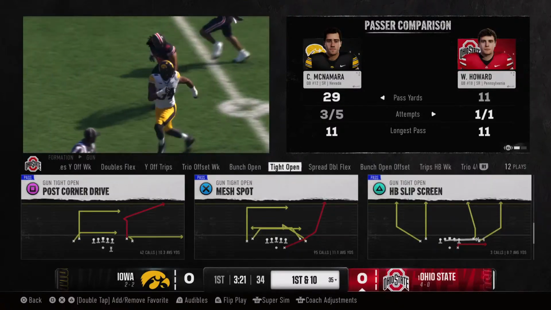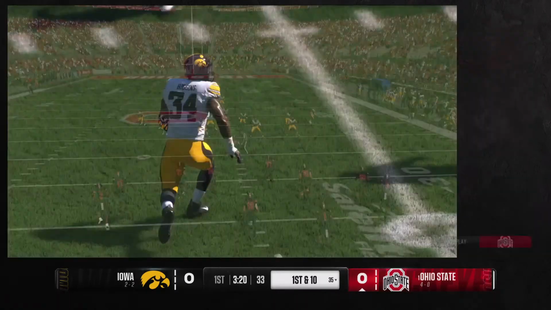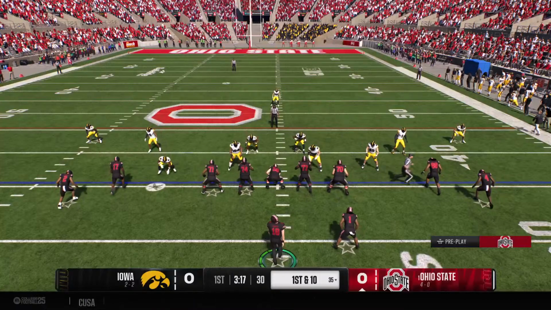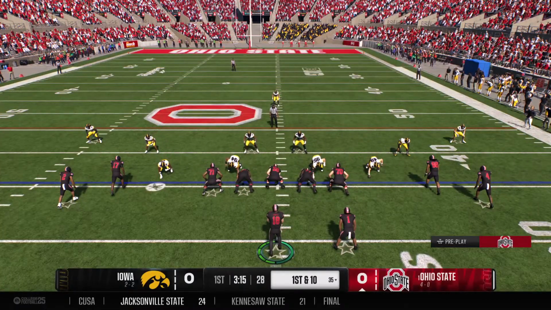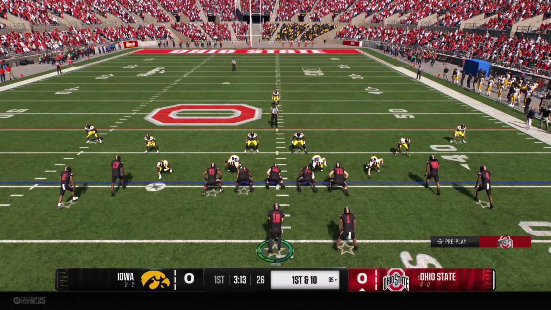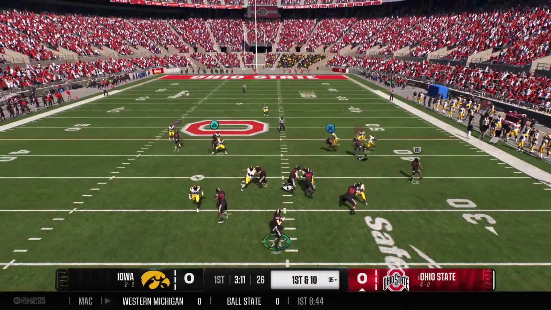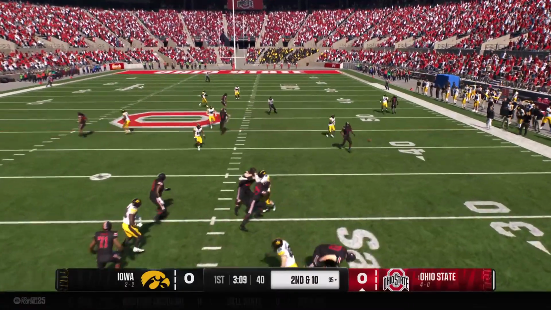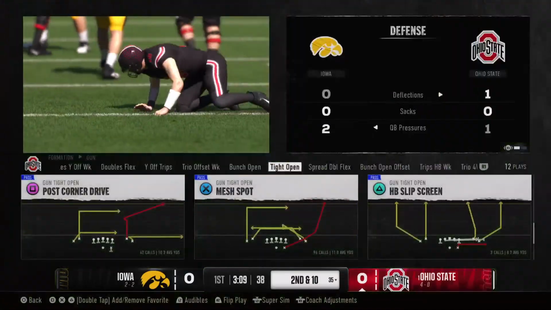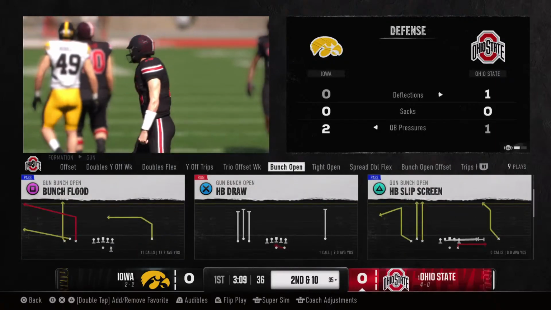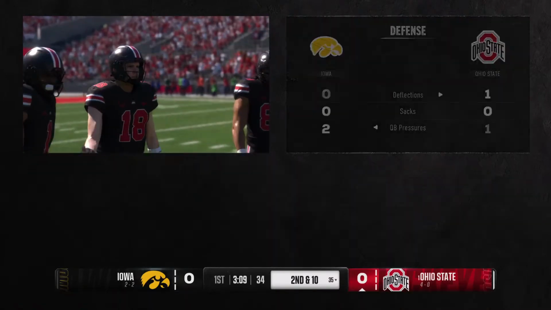3rd down, a lot of times it comes down to not necessarily who's the most open, who do you trust the most? No, it's not about the X's and the O's. It's about the Jimmies and the Joes. And when my guy's better than you and I get you matched up out wide, and I know I trust you, I'm finding you. Can't find his man as he took a shot trying to deliver that football,